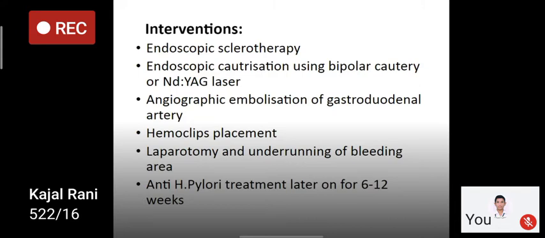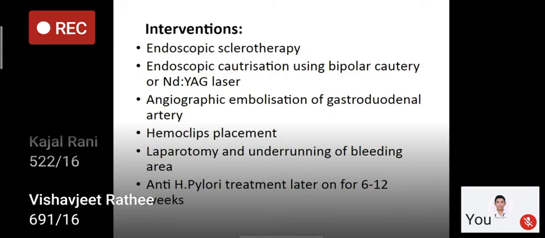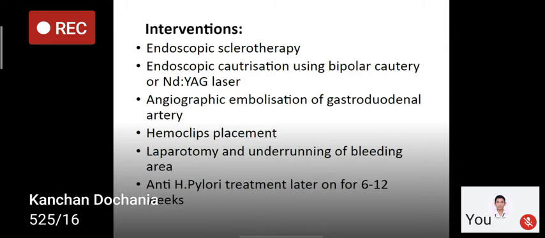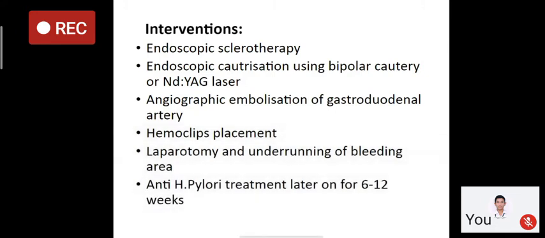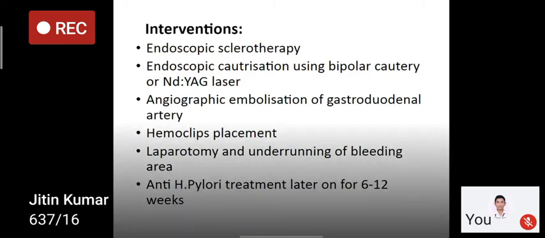We can do endoscopic cauterization using bipolar, or laser, and we can try angiographic embolization of the gastroduodenal artery, or we can place endoscopic hemoclips in the ulcer.